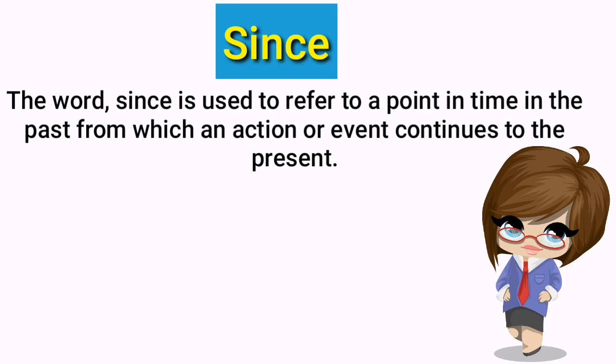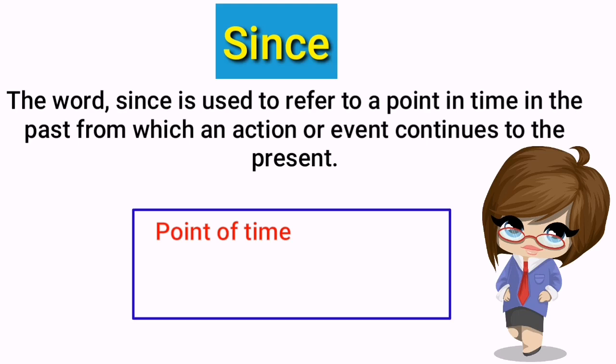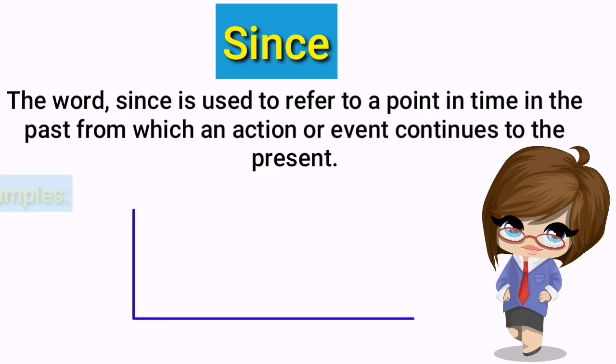But you need to remember this idea that it is used to refer to a point in time in the past from which an action or event continues to the present. In other words, you have to use the word since when you want to mention the starting point of an activity. I think still you are not getting the point. So, let me give you examples, then you will understand it.